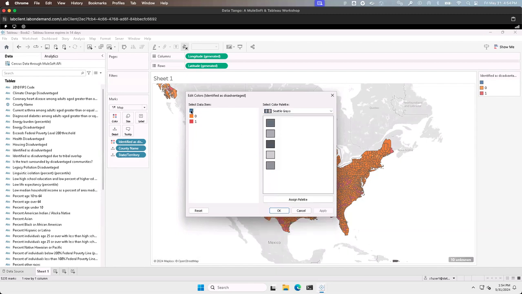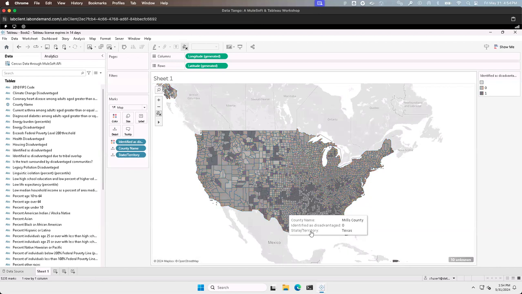I'm going to set this null to my lightest color. I'm going to set my orange to my second lightest color and my red to my darkest color. So now I can see a lot better where these counties stand out when they're identified as disadvantaged. So I know that I need to concentrate on those counties with the grants programs that I am creating.